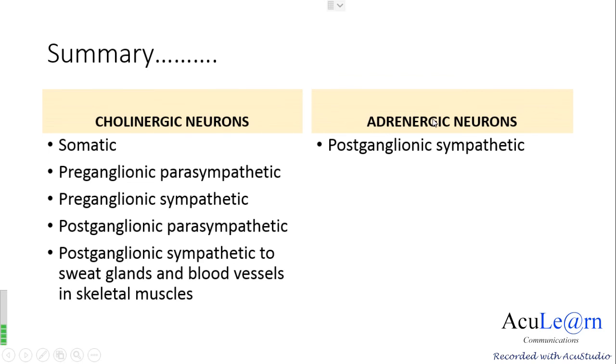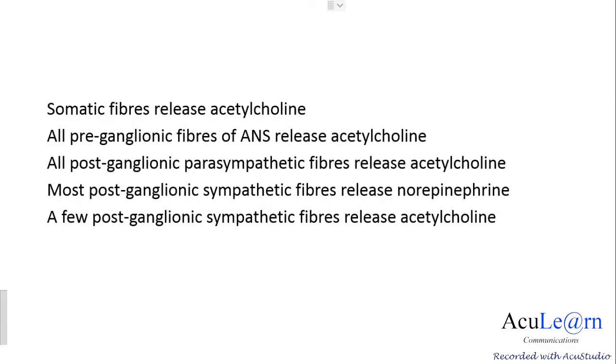So you must remember that the somatic fibers release acetylcholine. All preganglionic fibers of the autonomic nervous system release acetylcholine. All postganglionic parasympathetic fibers release acetylcholine. Most postganglionic sympathetic fibers release norepinephrine, and a few postganglionic sympathetic fibers release acetylcholine.